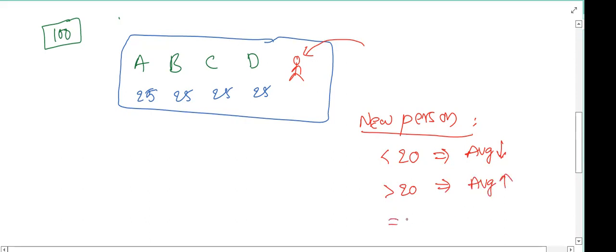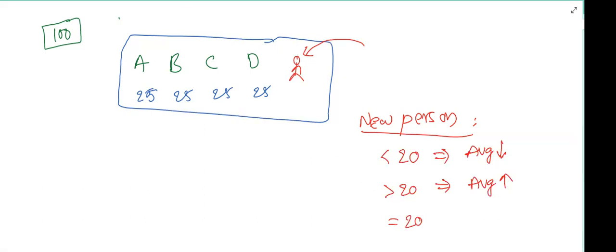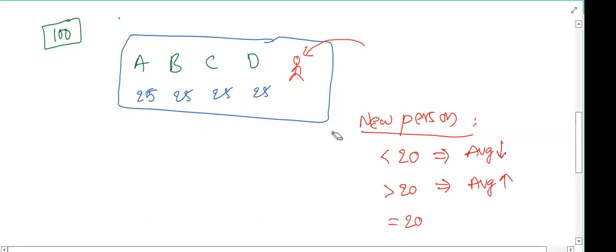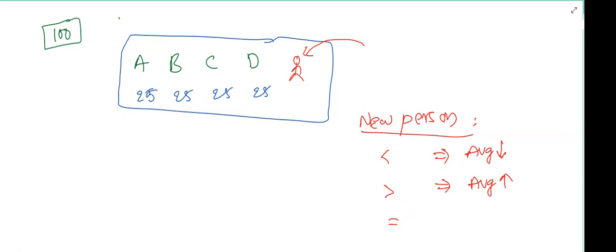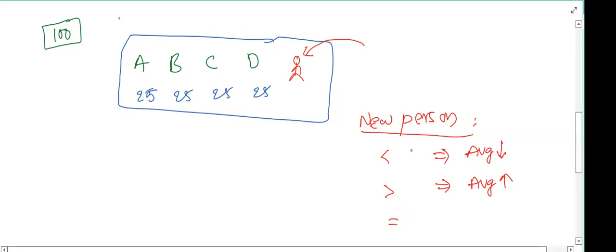If the person brings exactly 25, then the average remains same.